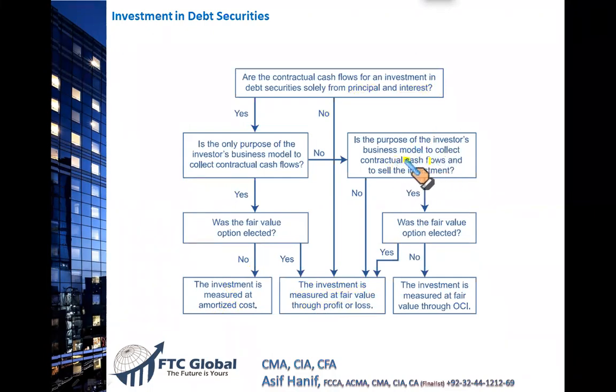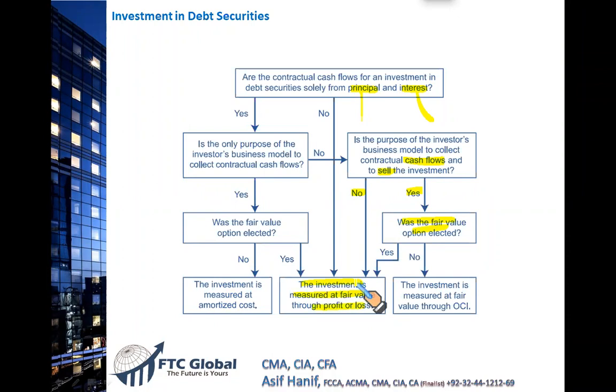Right here, we have one leg remaining. You are interested in the cash flows of principal and interest and are also interested to sell. If the answer is yes, you ask about the fair value option. If the answer is no, I'm not interested in the cash flows, interest and principal, that means you have the intention to sell, and that goes to the profit and loss account through fair value adjustment.